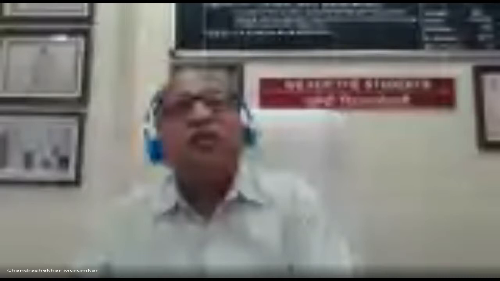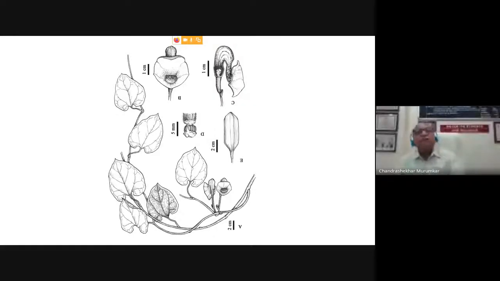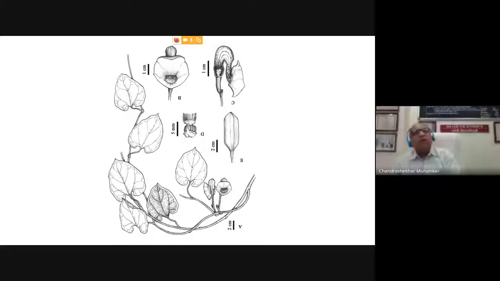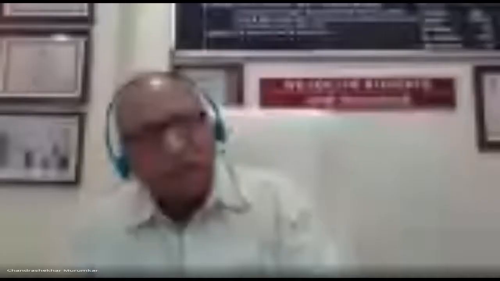Again, I am showing the ray diagram or schematic sketch, and this is Asarum, a plant which is generally found in Kerala and Tamil Nadu, that is in the Madumalai foothills. So here also you can see the figure at the top. The two top figures indicate the nature of the perianth lobe. And here you can see a very typical distinct perianth, which is divided into three parts. The peltate part at the base, the formosa part and the appendage which is present at the top, which is